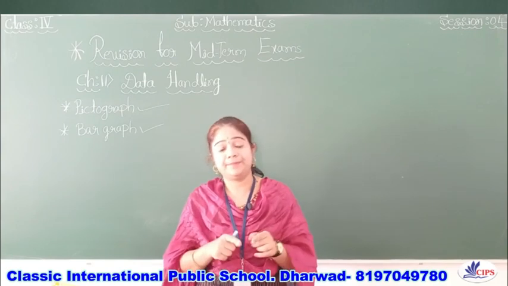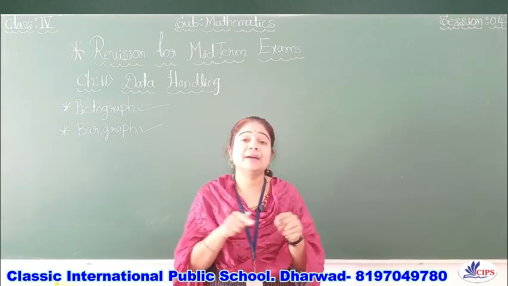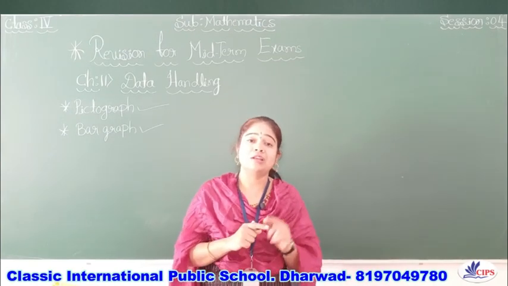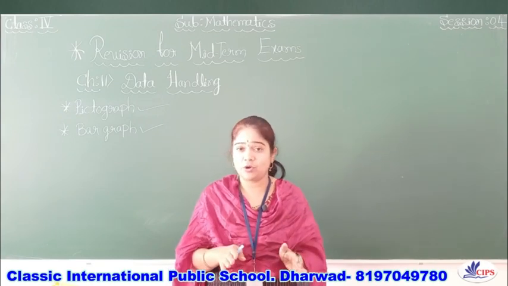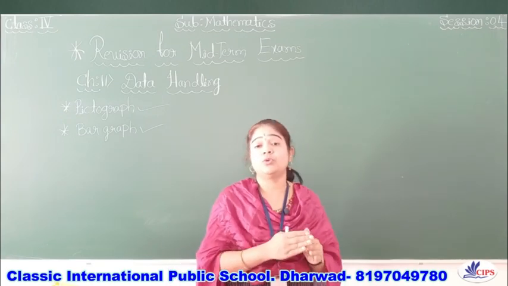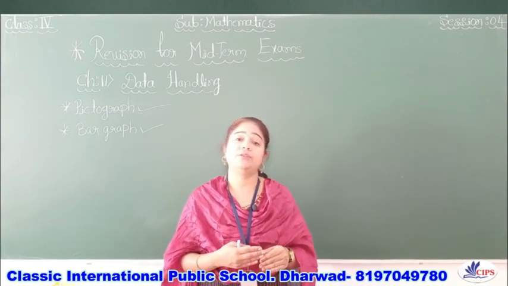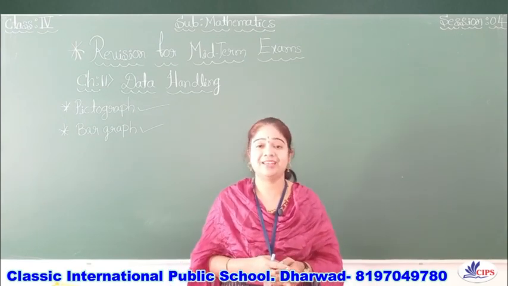We represent the data in the form of rectangular bars. That's why it is called the bar graph or column graph. These definitions are very important. Go through them once and try to learn them, and you can refer to our data handling videos also.